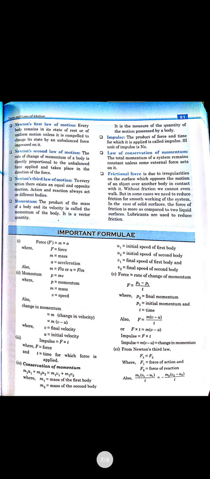Okay, what was Newton's second law of motion? The rate of change of momentum is directly proportional to the force applied on it. And what was momentum? It is the product of the mass and the velocity of the body. It is just an impact of force. So if the body has a large mass, it will have a large momentum, but the velocity will be less. If either the mass or the velocity is greater, then the momentum will also be greater.